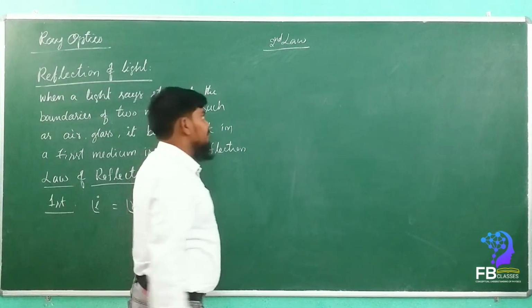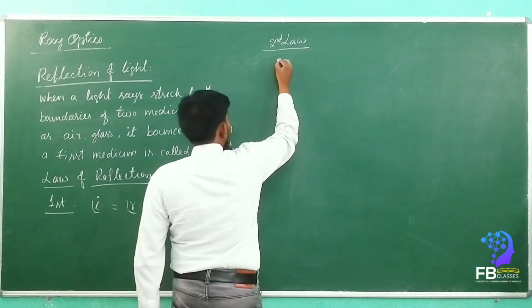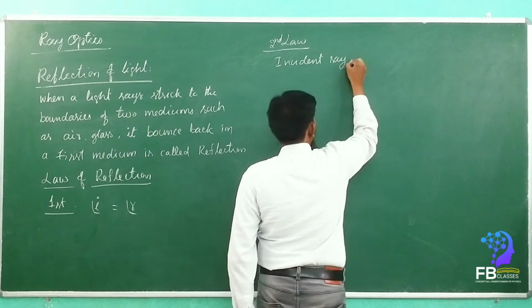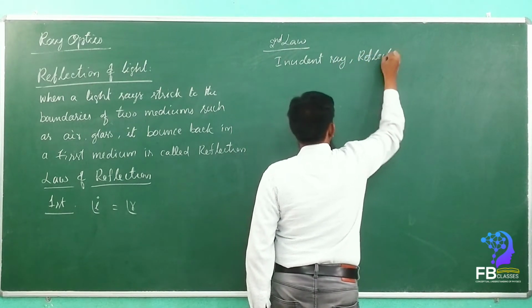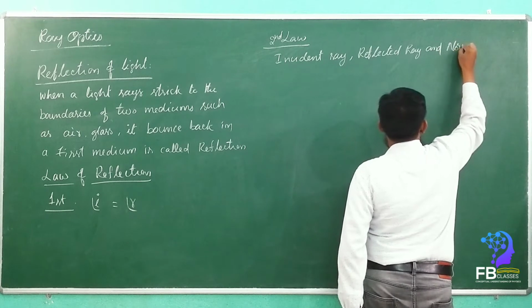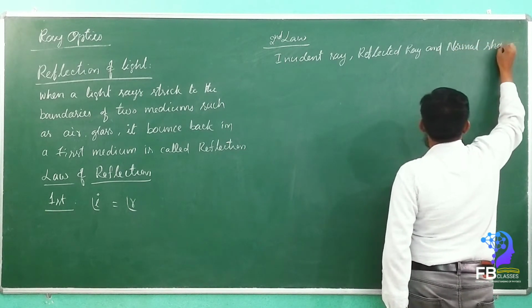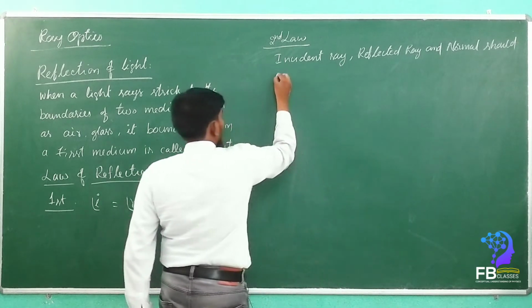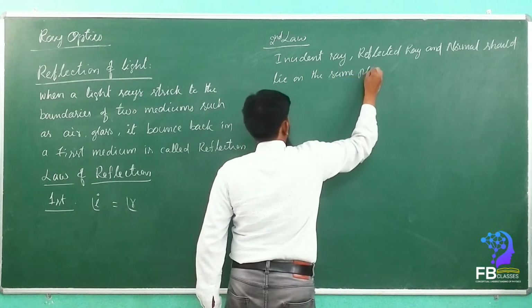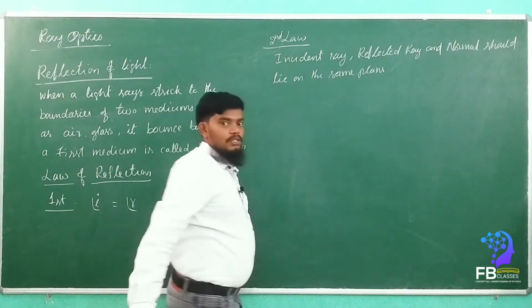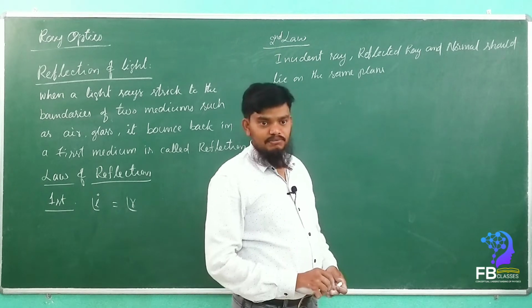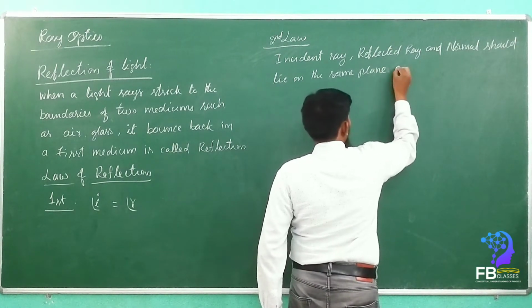The second law says that the incident ray, reflected ray, and normal should lie on the same plane, at the point of incidence.